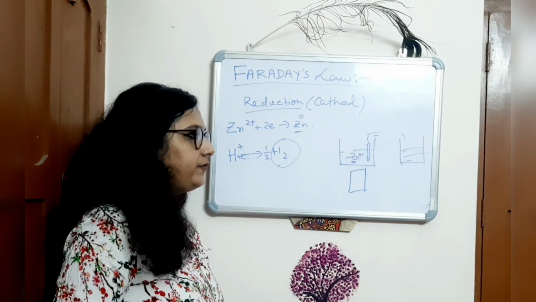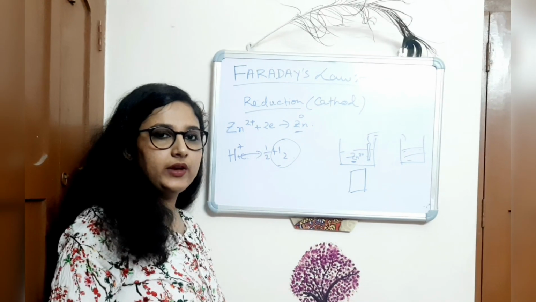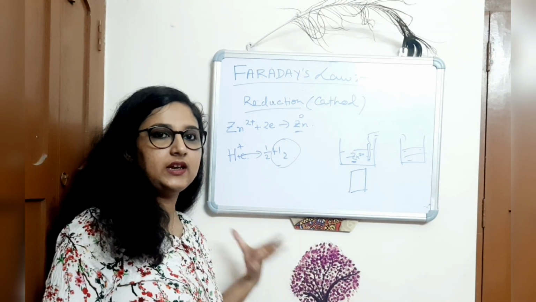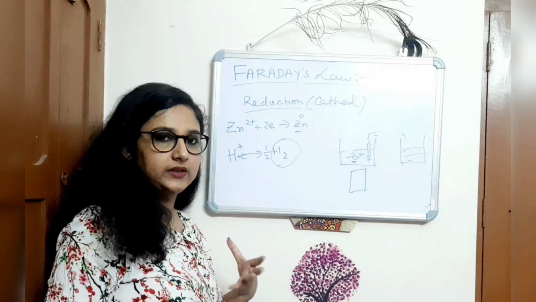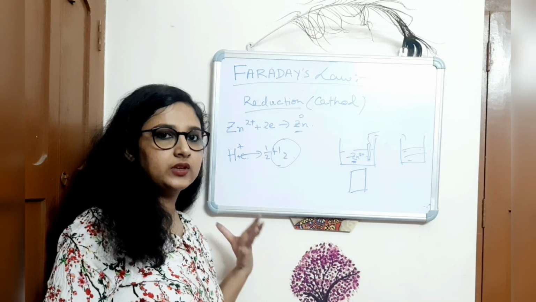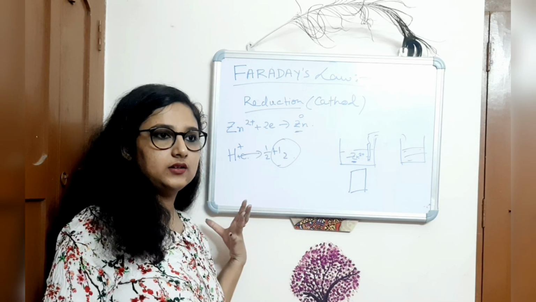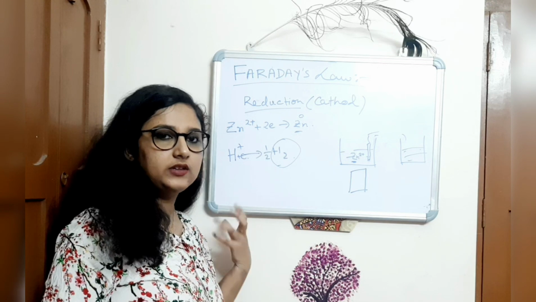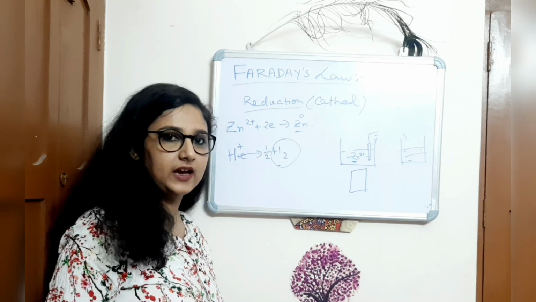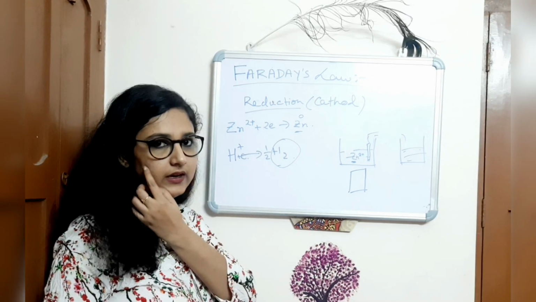So actually Faraday's law deals with the weight of the deposited element due to the current flow, or due to the electrochemical reaction. Electrochemical reaction means current flow.